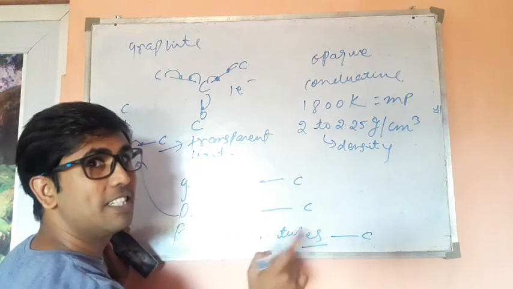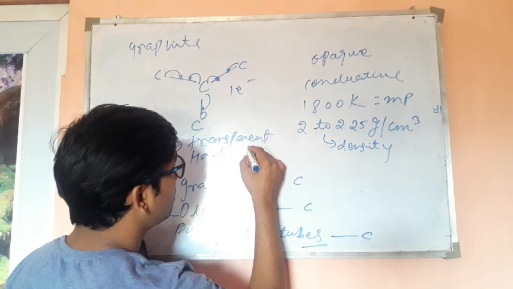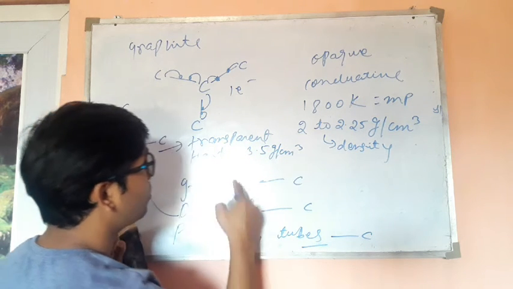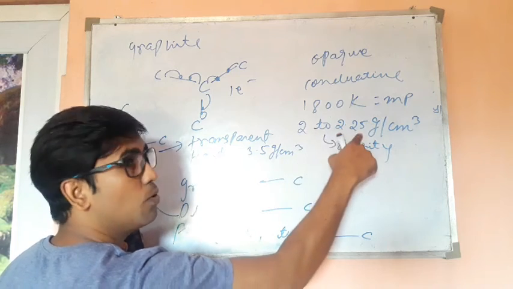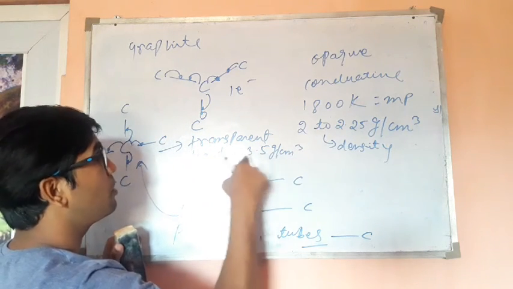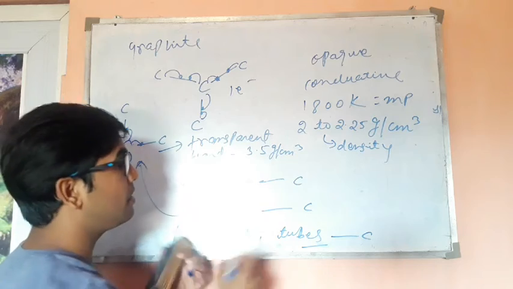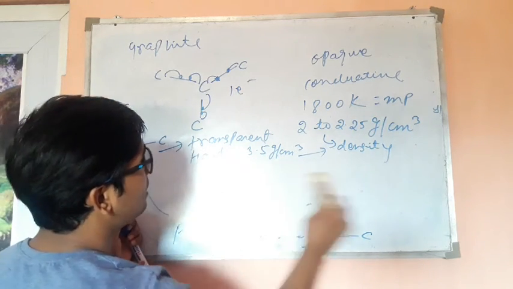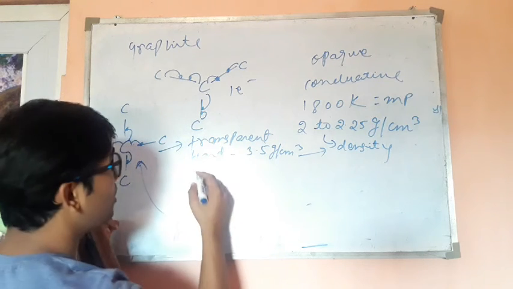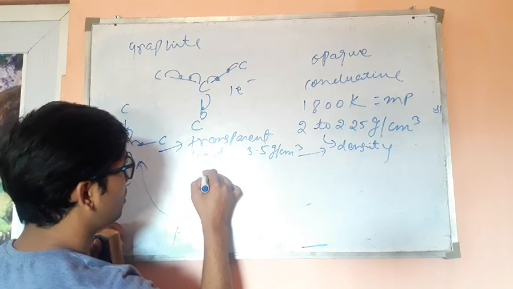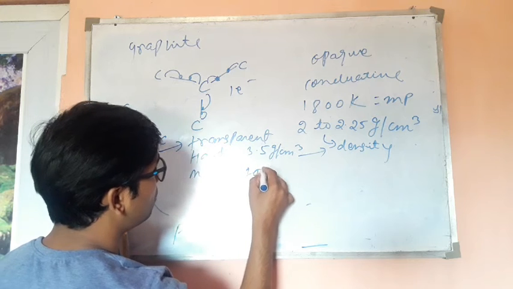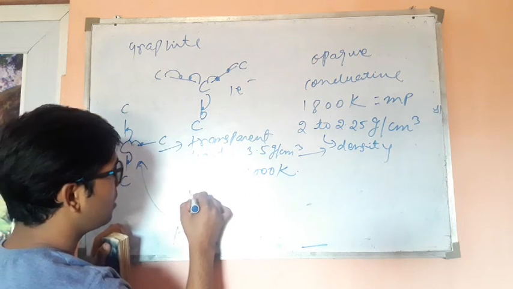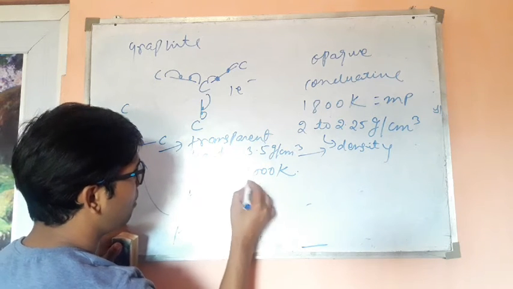Hard so that its density is 3.5 gram per cubic centimeter. You can see the difference, 2 to 2.25 and 3.5 gram per cubic centimeter. See how high the density of diamond is. And its melting point also increased so much. That is 4000 Kelvin, and it becomes a perfect insulator.